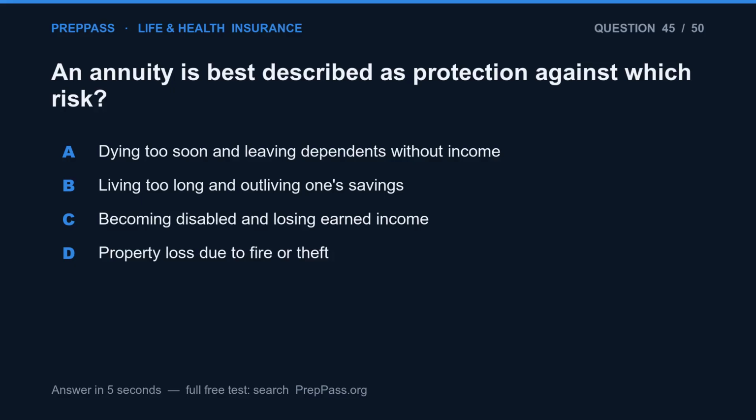Question 45. An annuity is best described as protection against which risk? A. Dying too soon and leaving dependents without income. B. Living too long and outliving one's savings. C. Becoming disabled and losing earned income. D. A property loss due to fire or theft.